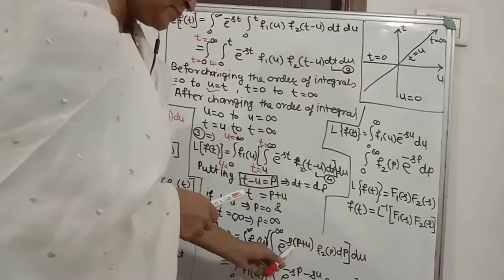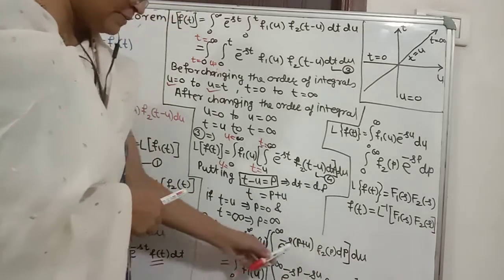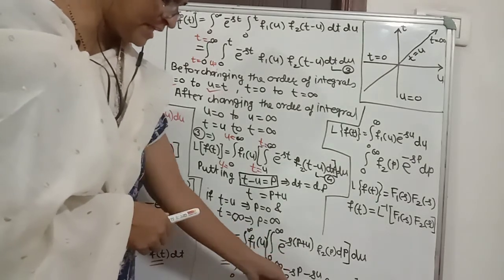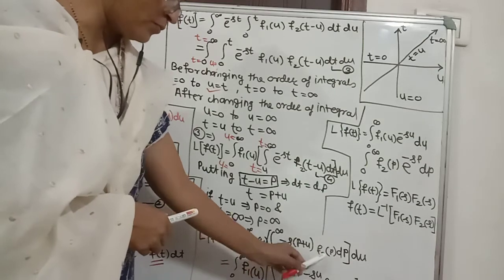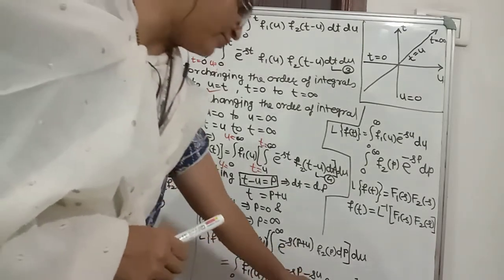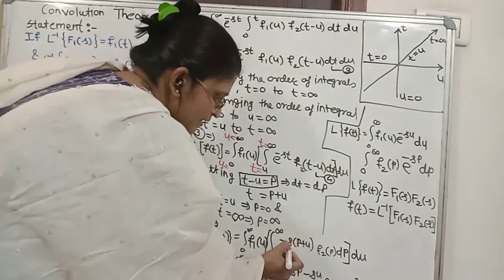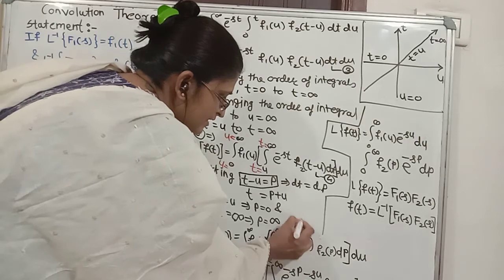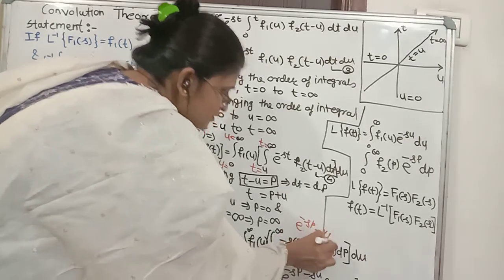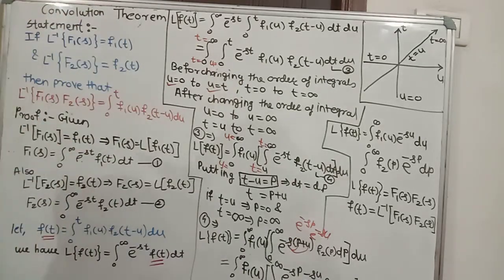Now we separate this power e raised to the power minus s in bracket p plus u, so we write e raised to the power minus sp and e raised to the power minus su. Then f1 of u as it is and f2 of p as it is. Only in the next step we separate this one, so we get e raised to the power minus sp into e raised to the power minus su.